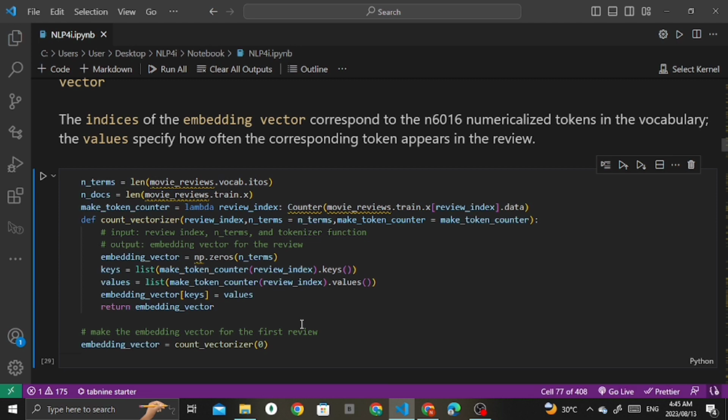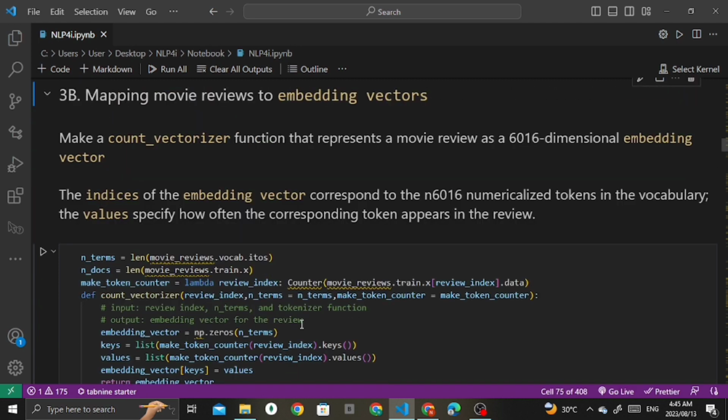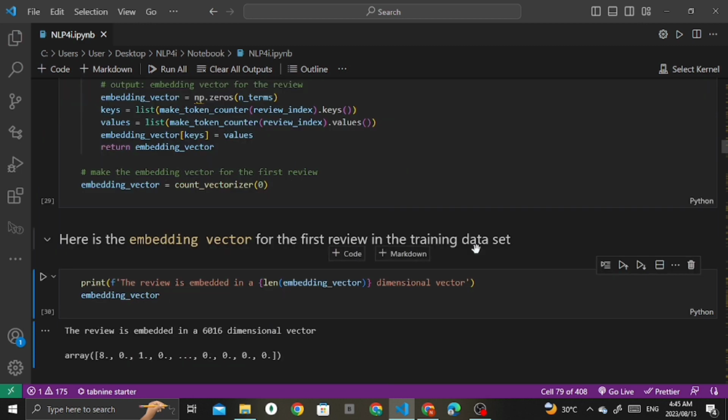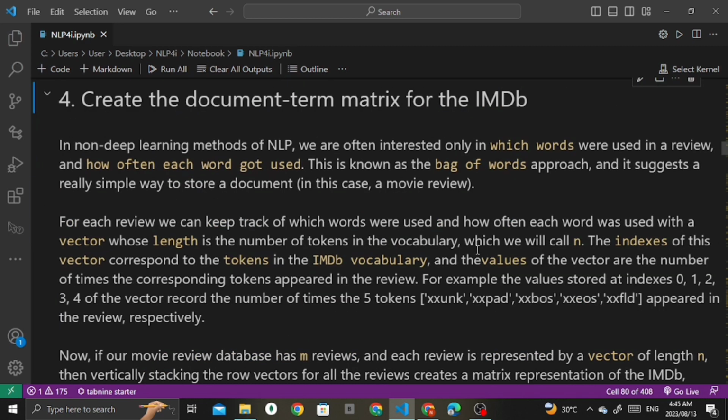So these are the other exercises. I would really recommend you to just go through it. It is like making a count vectorization function. You can actually read this and get through it. I may have another one. Okay, no, that was the last exercise.